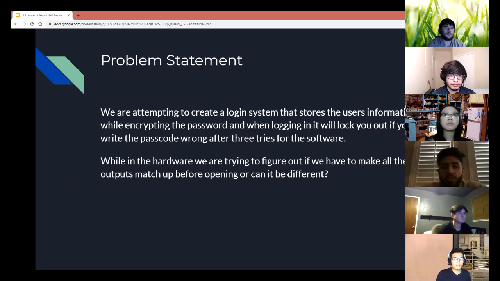Problem statement. We are attempting to create a login system that stores the user's information while encrypting the password. And when logging in, it will lock you out if you write the passcode wrong after 3 tries for the software. While in the hardware, we are trying to figure out if we have to make all the outputs match up before opening, or can it be different?